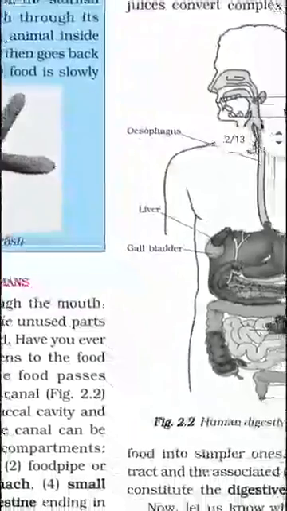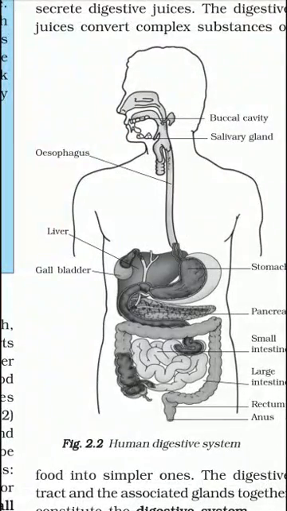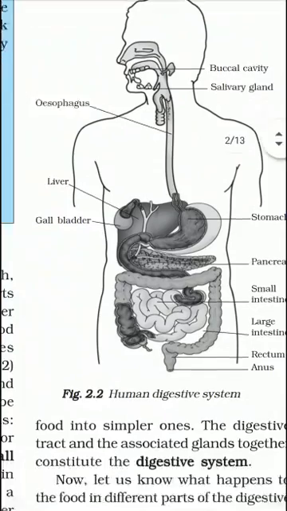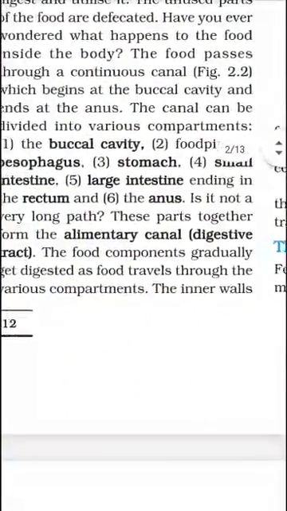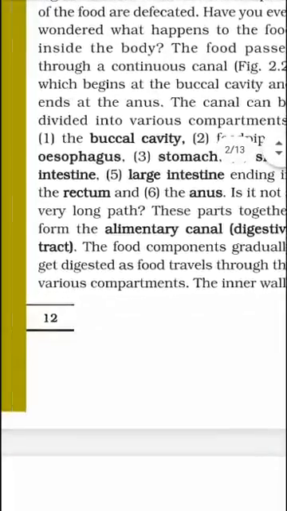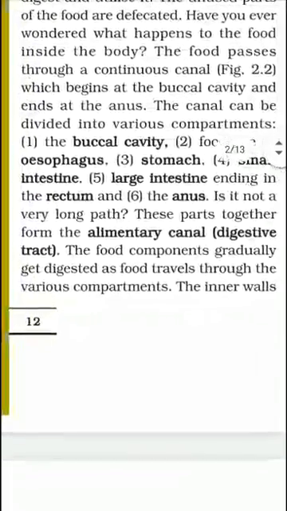Figure 2.2 shows the complete digestive tract. The buccal cavity, salivary gland and different parts are labeled here. The food components are gradually digested as food travels through the various compartments.